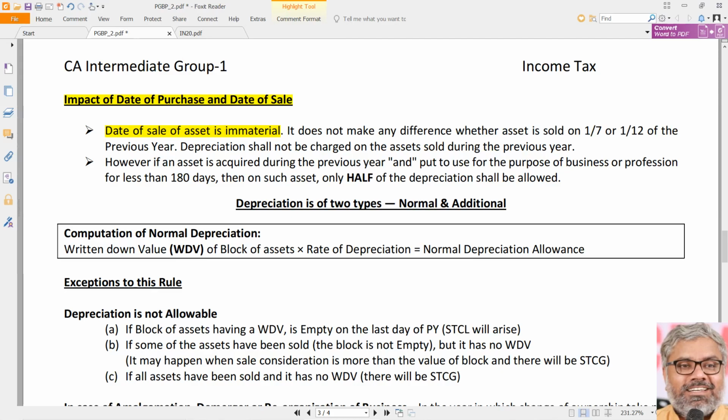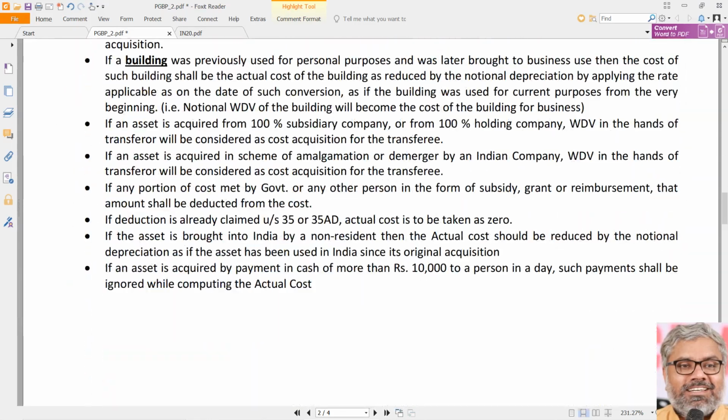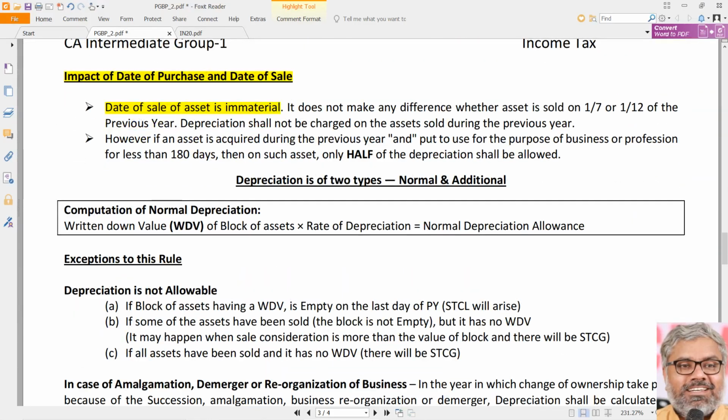Of course, depreciation will not be charged on the assets which are sold during the previous year because already that is deducted. The sale proceeds are deducted from the opening written down value plus purchases. However, date of purchase is important. We know that already.